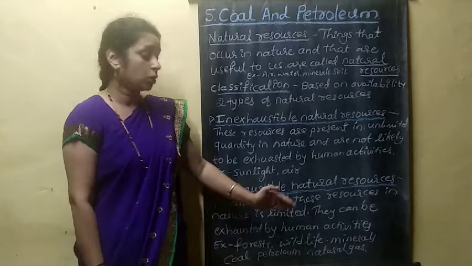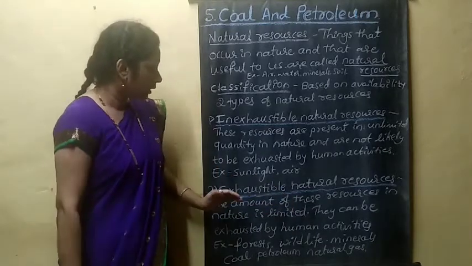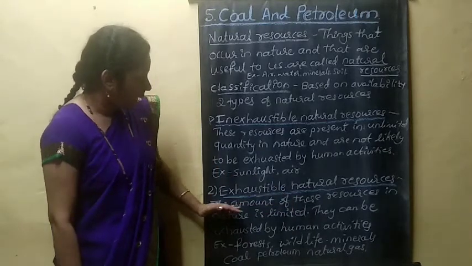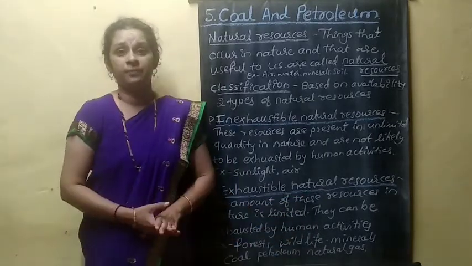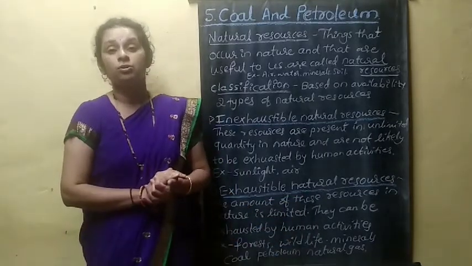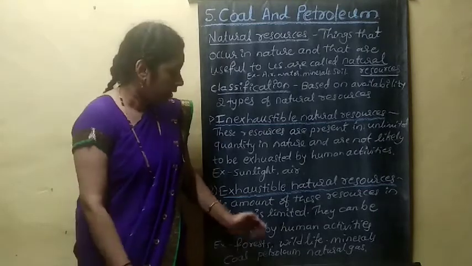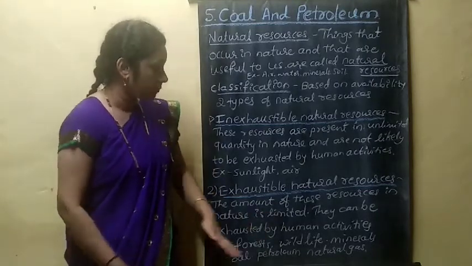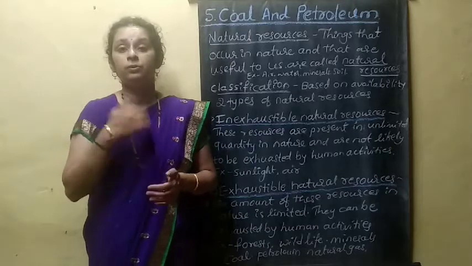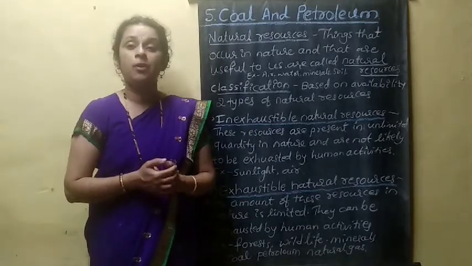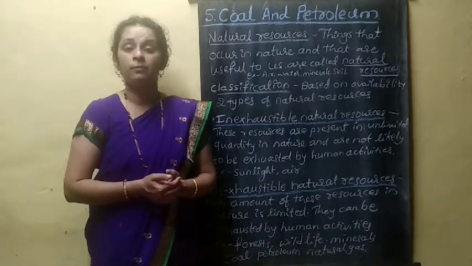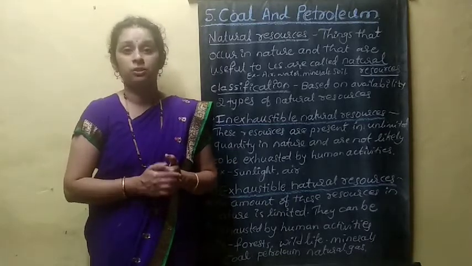Another type is exhaustible natural resources. The amount of these resources in nature is limited, and they can be exhausted by human activity. If you use them continuously, they will be exhausted, and they will not be available for future generations.